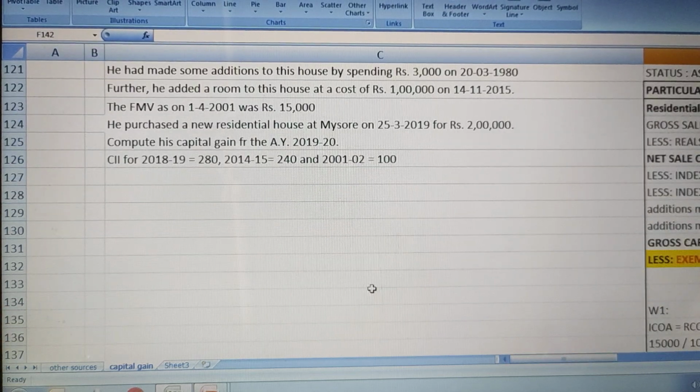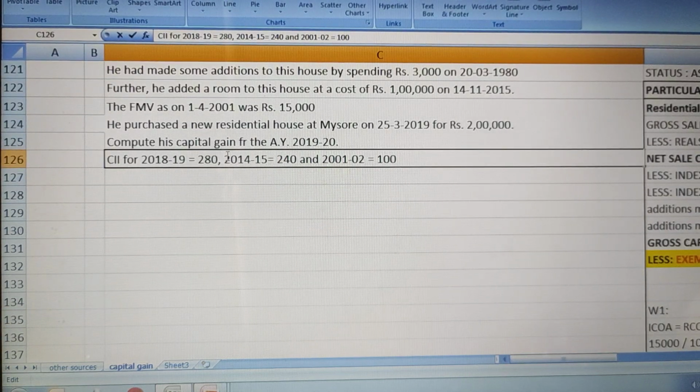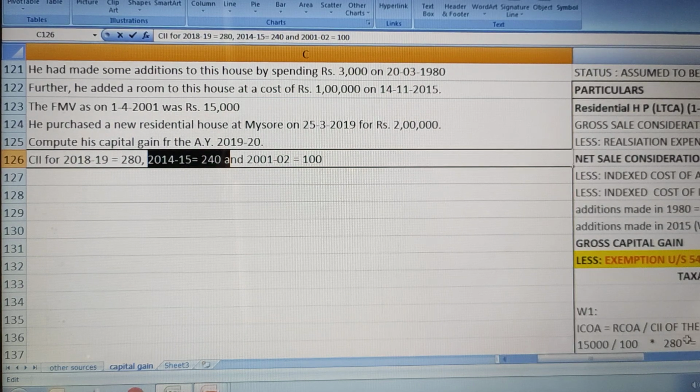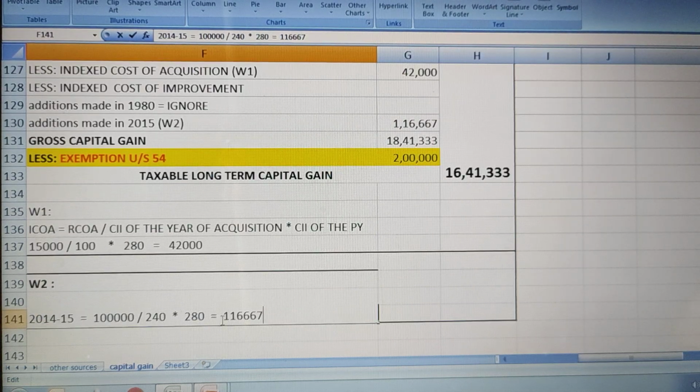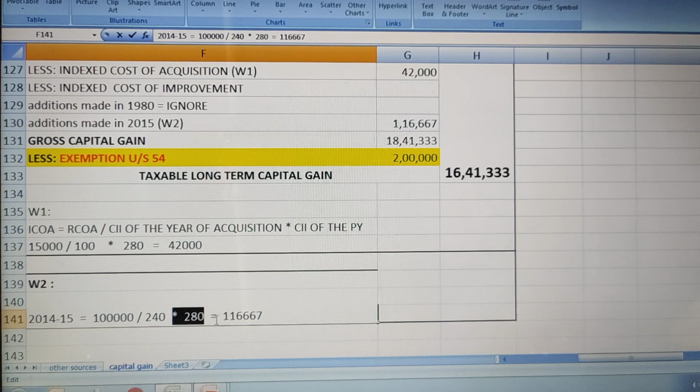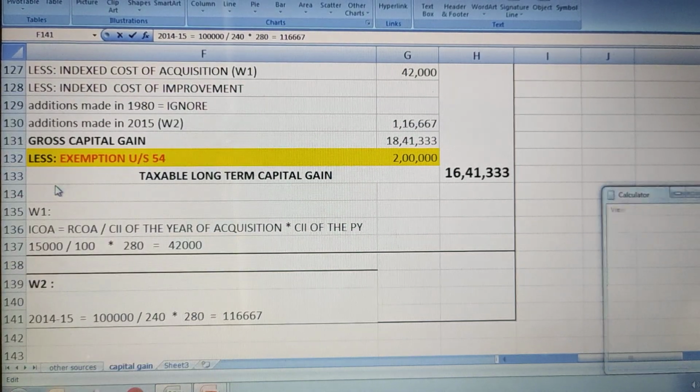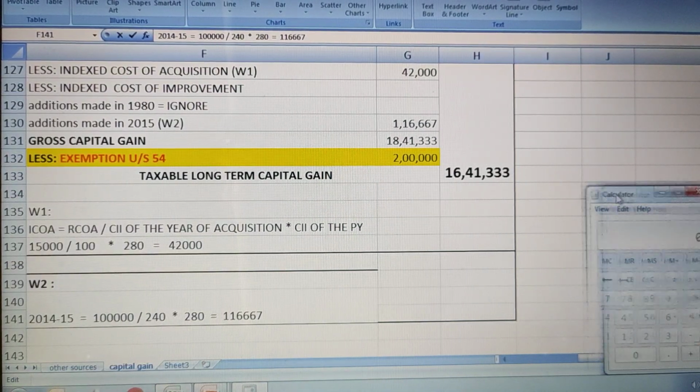Okay, let us see here if it is given. Yeah, it is given here, 240 rupees, right? Multiplied by cost inflation index of our previous year, that is 280. So if you substitute this, you are going to get the answer of 1,16,667.